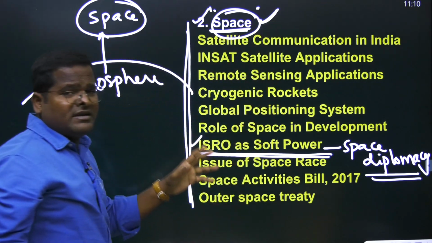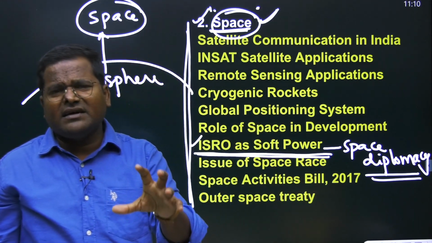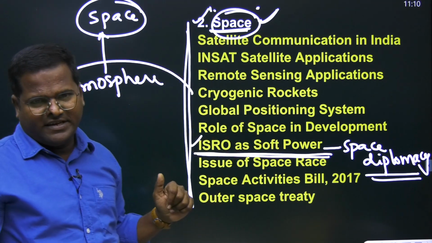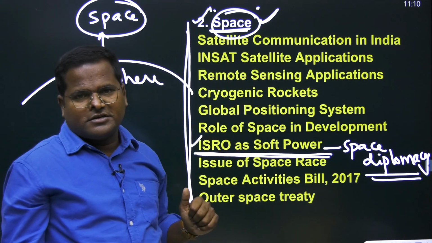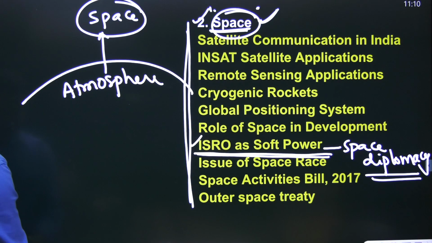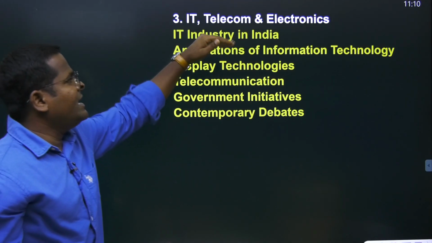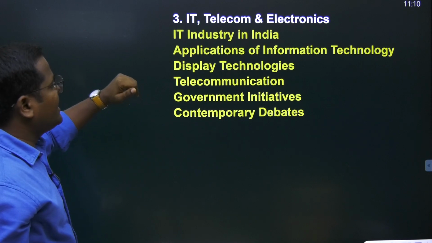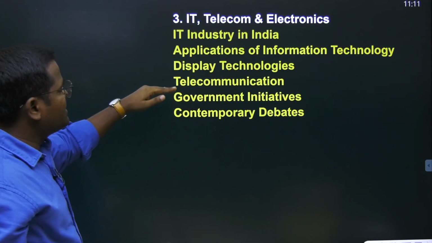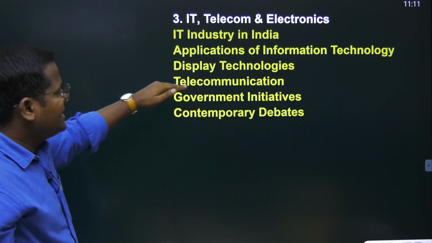Agriculture development, educational development, banking services, financial services, all kinds of critical infrastructure can be improved with space technology. With the information from space technology, the growth and development of the country might happen. So we will be looking at it also. IT and telecommunication and electronics, the IT industry in India, applications of information technology, display technologies, and 3D, VR, all these come under display technologies.